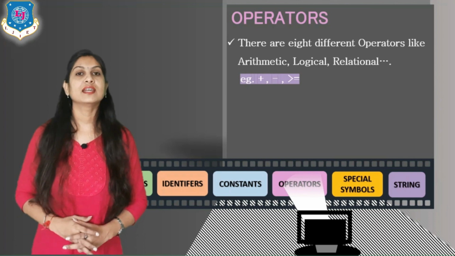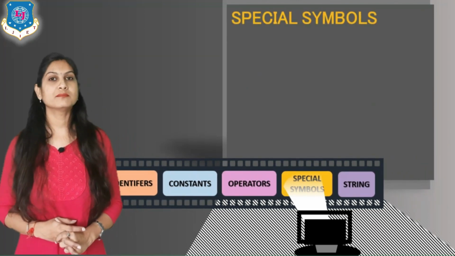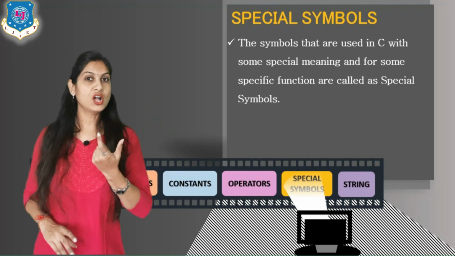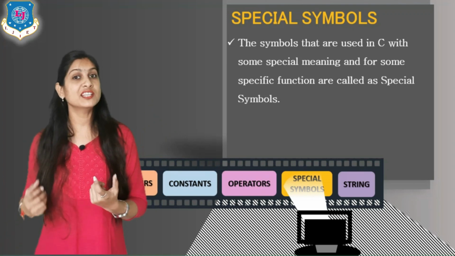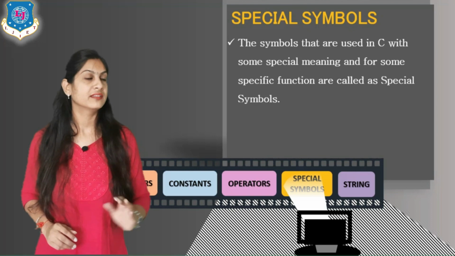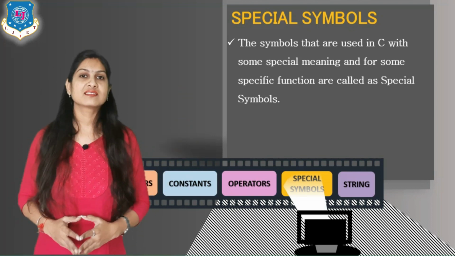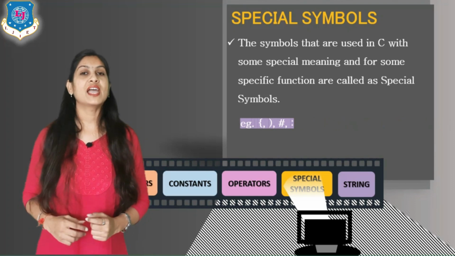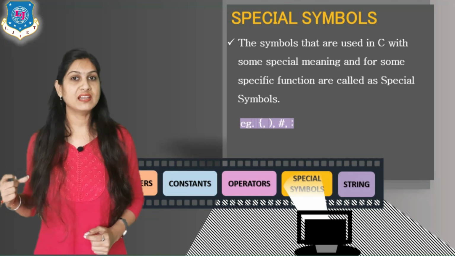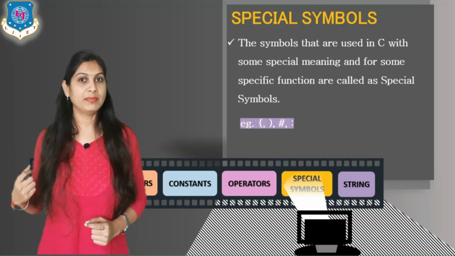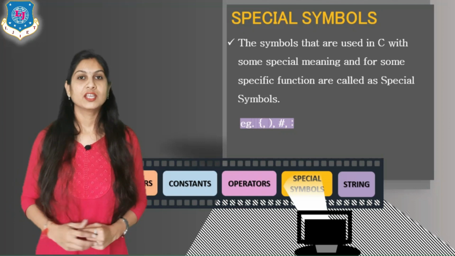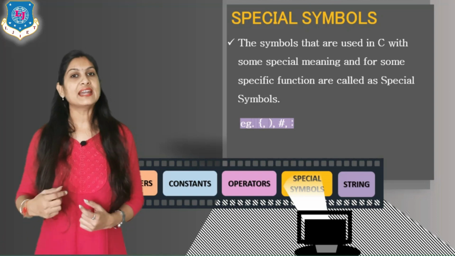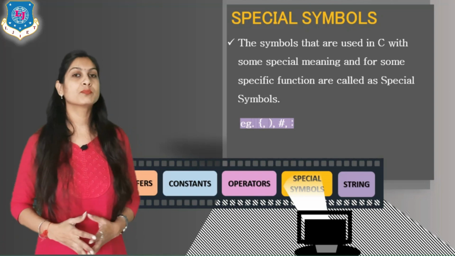Now move to the next, that is special symbols. What is the meaning of special? As you all are aware, some symbols have special meaning and are used only for a specific purpose; those are known as special symbols. For example, the semicolon. If you remember our practical sessions, at the end of every statement in the declaration part and executable part there is a semicolon. But you do not use that semicolon at any other place. Clear? That type of symbol is known as a special symbol.